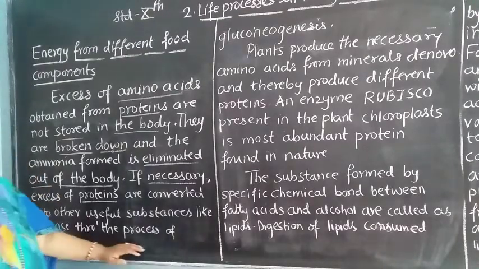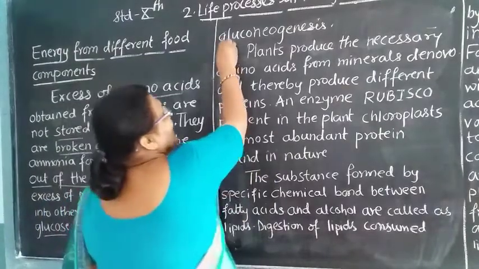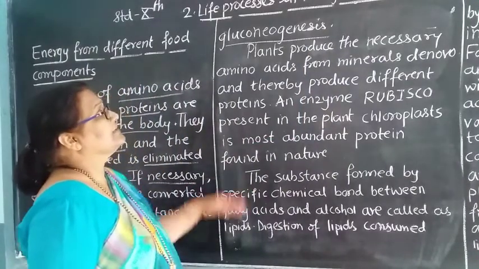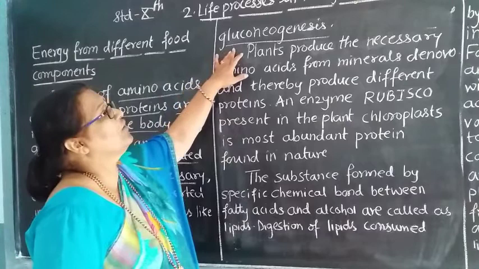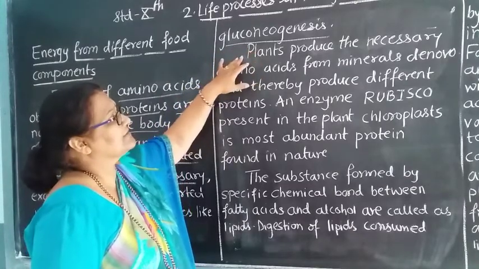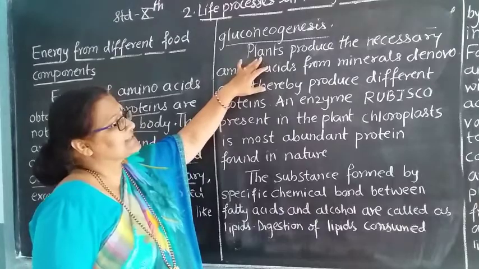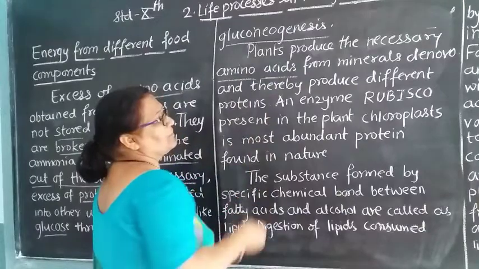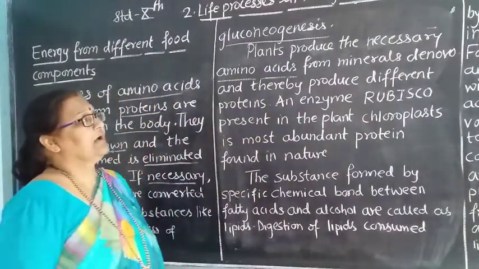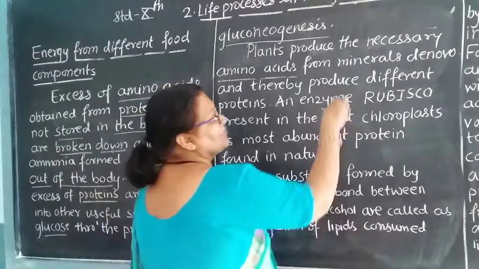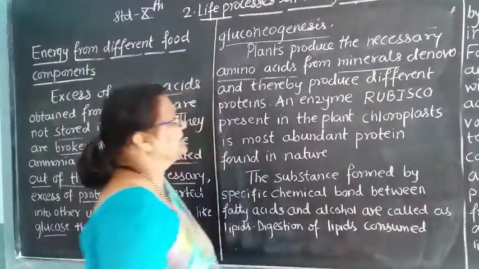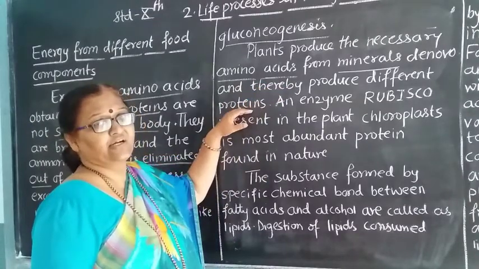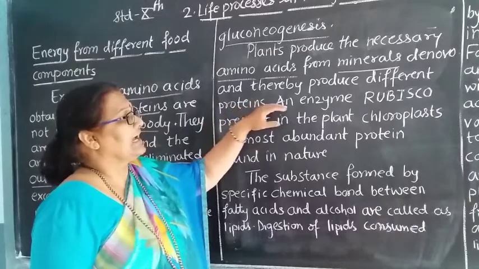And there is one process, the process of gluconeogenesis. Then see, plants produce the necessary amino acids. Plants, what do they do? They produce the amino acids from minerals, and thereby they produce different proteins, and enzymes.